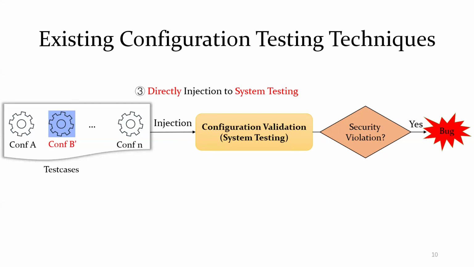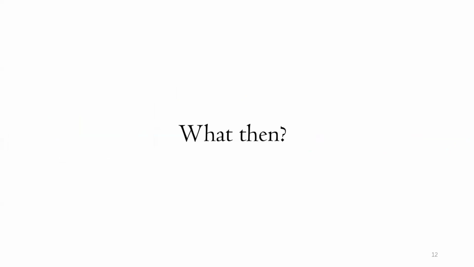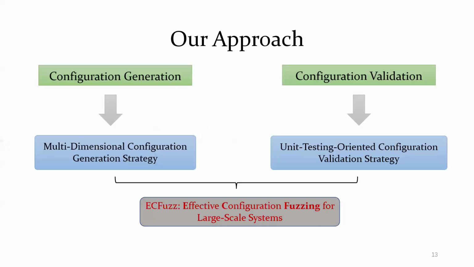After using configuration generation to generate a test case, the existing configuration testing techniques directly inject the test case into the system testing to complete configuration validation. However, the speed of system testing in larger scale systems is extremely slow. Once a configuration that is unlikely to yield errors has been generated, lots of time for system testing will be wasted. So, how to solve the above problems?